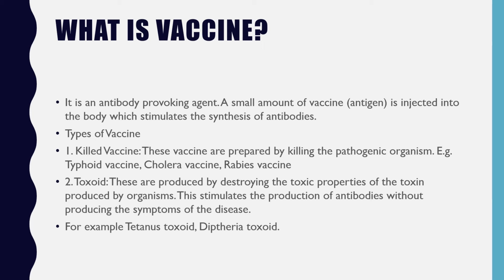Second category of vaccine is toxoids. Toxoids are produced by destroying the toxic property of the toxin. Means the toxin is there, but it is converted to non-pathogenic, the toxin that is produced by the organism. Their toxic effect is removed, and then it is injected and this stimulates the production of antibodies, but without producing the symptoms of disease.